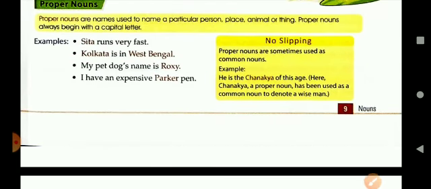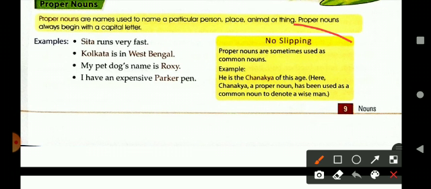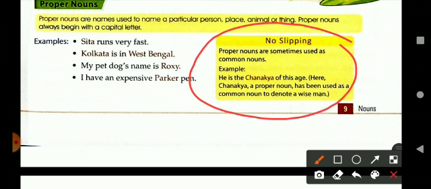Now let's learn about proper nouns sometimes used as common nouns. For example, he is the Chanakya of this age. So here Chanakya, a proper noun, has been used as a common noun to denote a wise man. Though a proper noun, it is commonly used to denote a wise man. A wise man can be called a Chanakya of today.